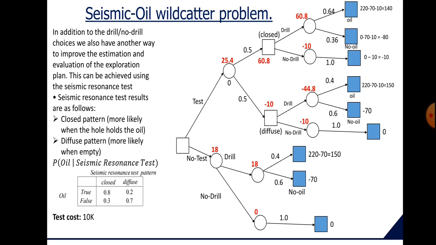So the estimated revenue if we are doing the test will be 60.8 multiplied by 0.5 minus 10 multiplied by 0.5. That will give us 25.4k. So the estimated revenue is 25.4k if we do this test.